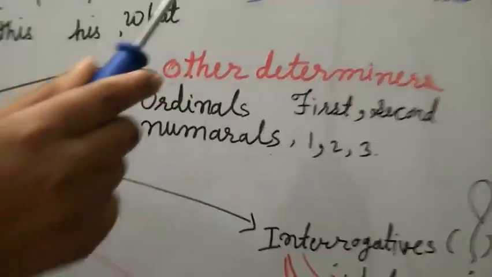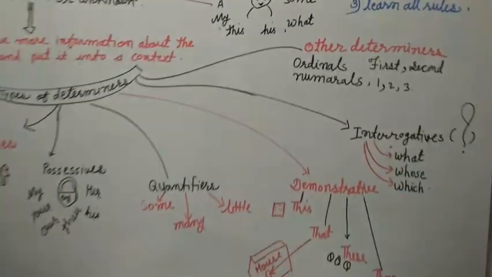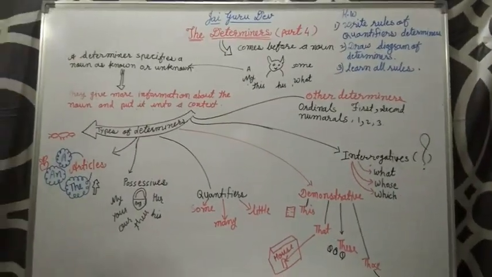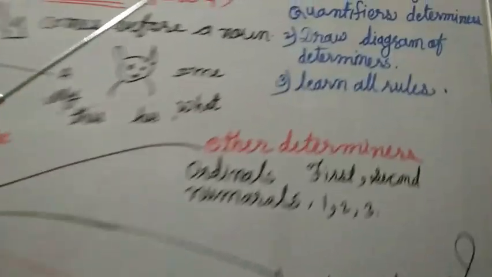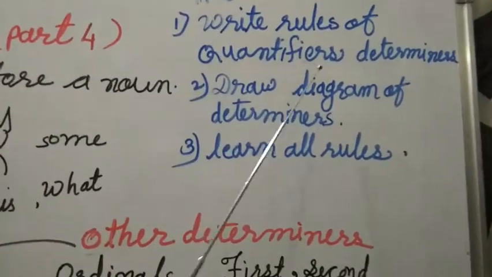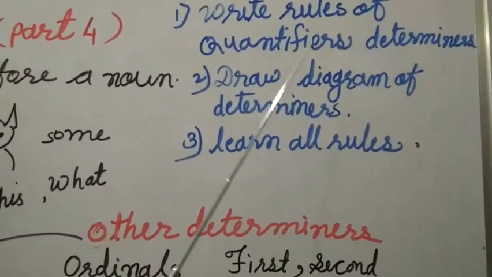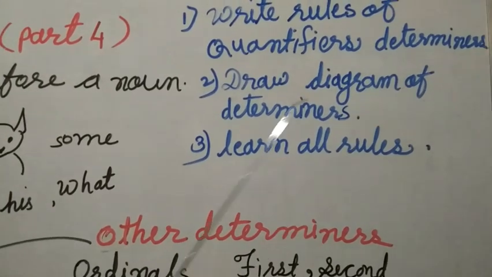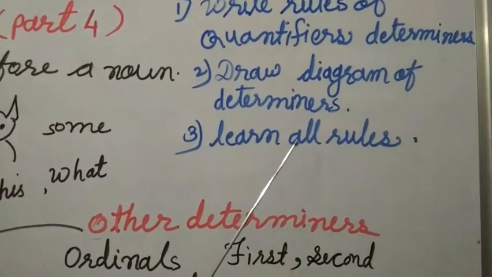Now it is time for homework. Write the rules of quantifier determiners which we completed today. Draw a diagram of determiners. Learn all the rules.